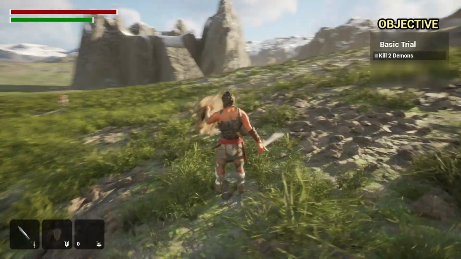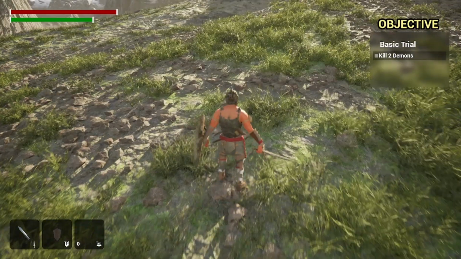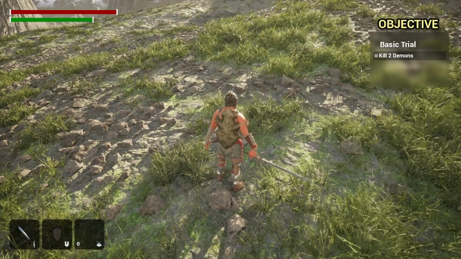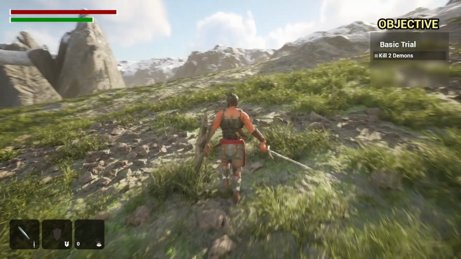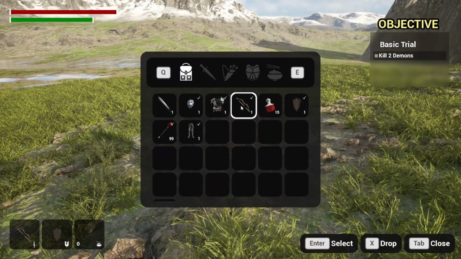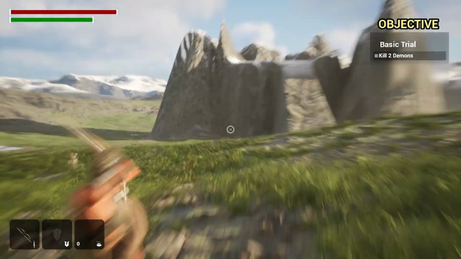So right click is to block. I can attack. I can equip and sheath my weapons. And one thing I do really quick want to show, I'm more of a melee fighter myself, but you can equip a bow, as you can see right here.